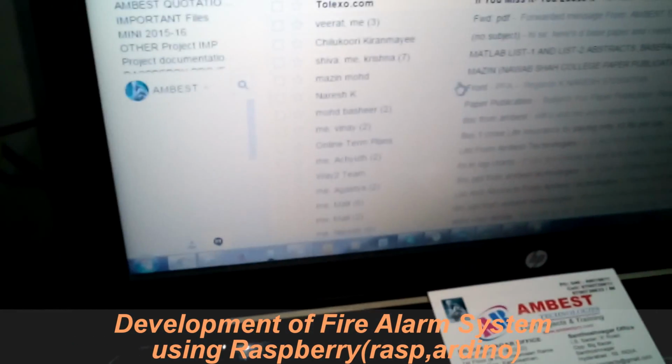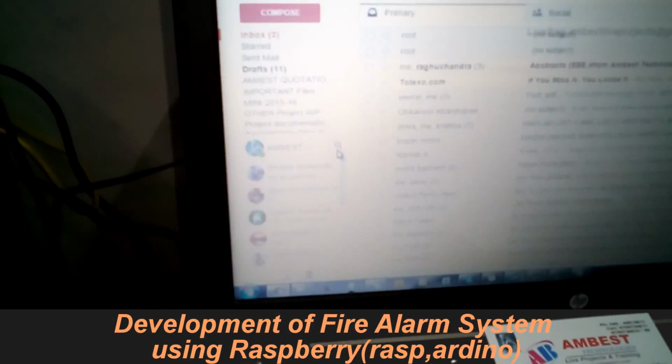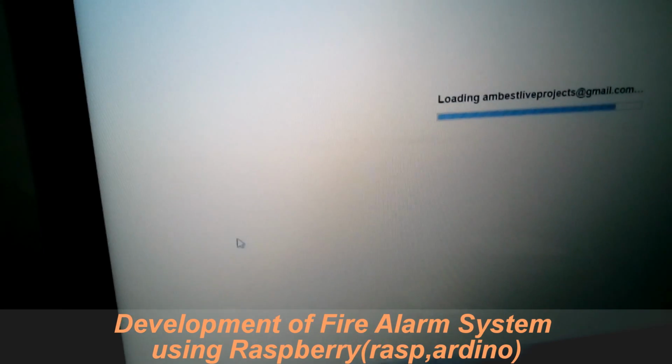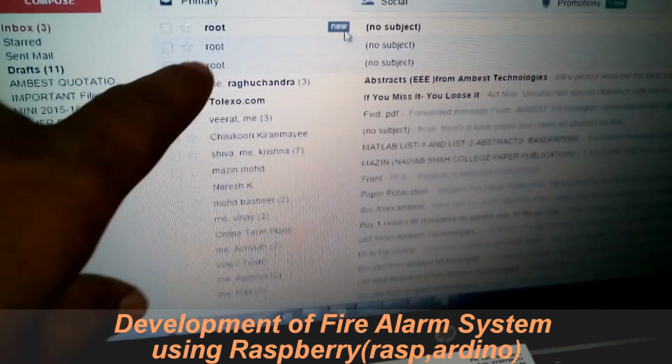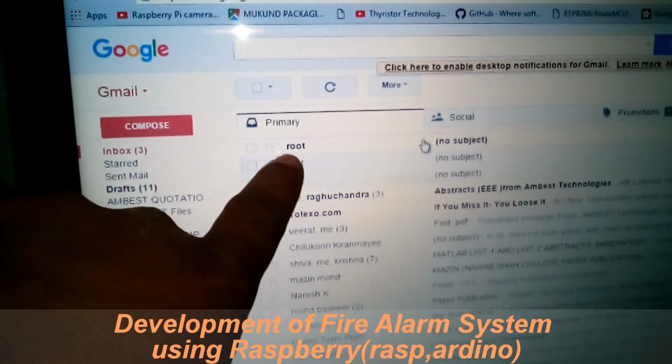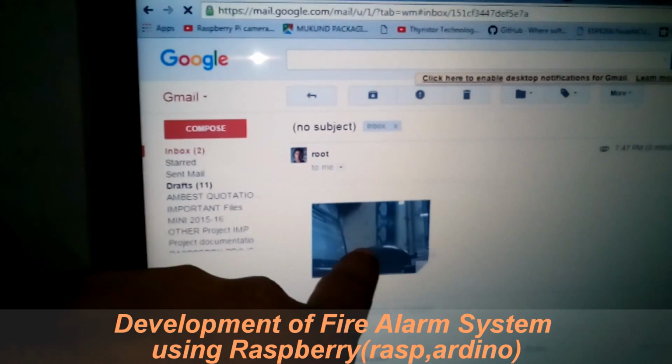Here, as well as the message, I am getting an email also. It is loading. Let me wait. See here, I am getting a new message from the root. I am opening it. Here I am getting the image like this.